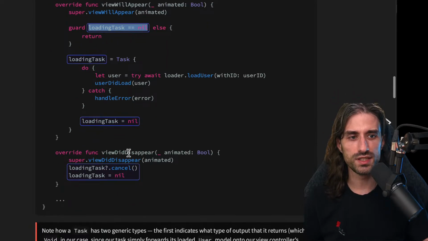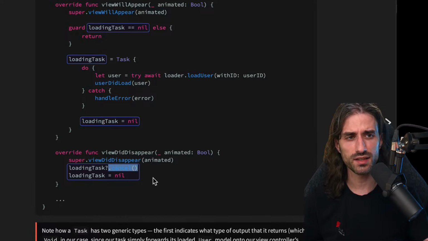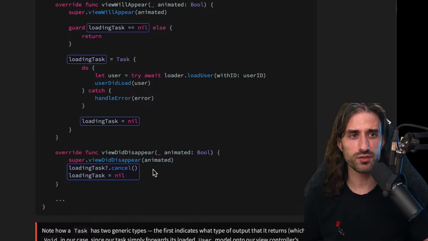And in viewDidDisappear, what we want to do is call cancel on the task, so that we ask the task to cancel. Maybe it will go about it later, but I just want to say it in case. In Swift concurrency, task cancellation is a cooperative mechanism, meaning that when you do cancel, it's not like you were killing a process. You're actually asking the task to cancel, and the task can check if it has been asked to cancel.